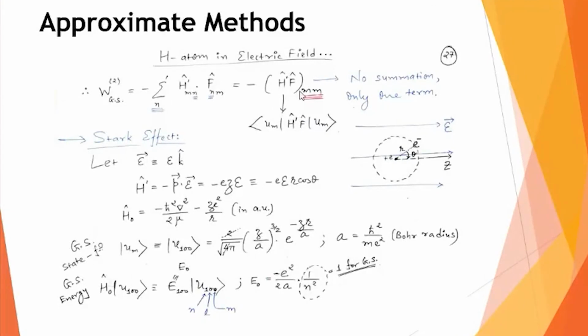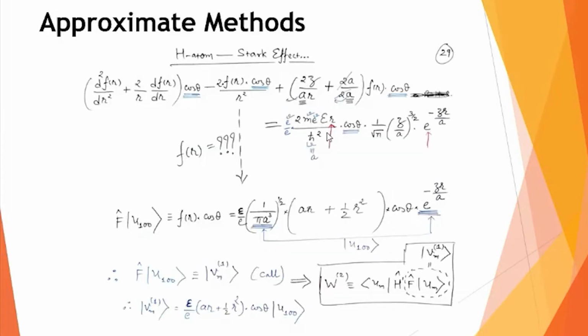is H dash F mm. So basically you are now obtaining the matrix element of H dash F, bra UM and ket UM. So I am writing it again in a box: it is this, UM H dash F UM. But don't forget, for this F UM, you have already obtained the answer. F UM means it is F U100. You have already obtained this answer. So in fact, partly we have already done this calculation.